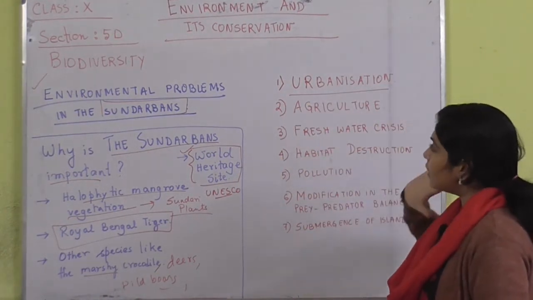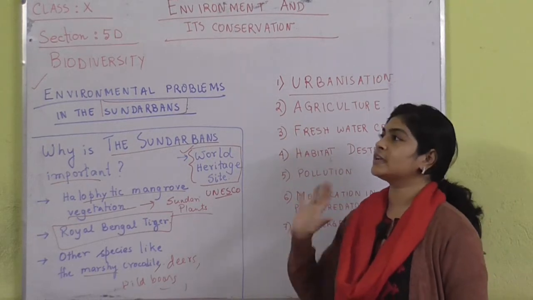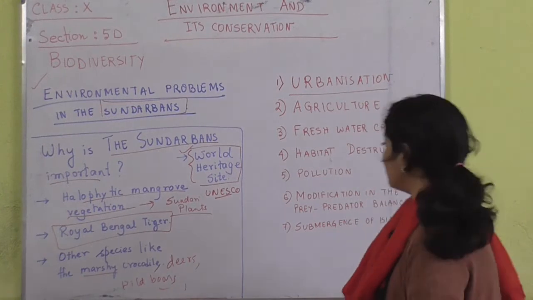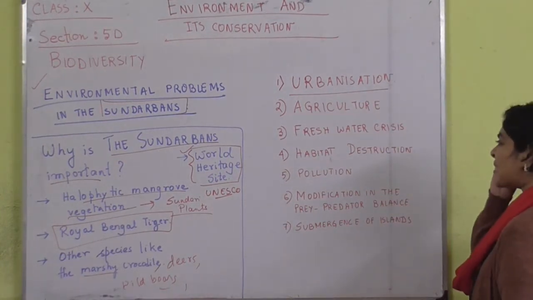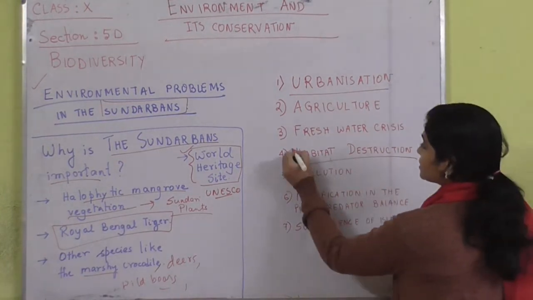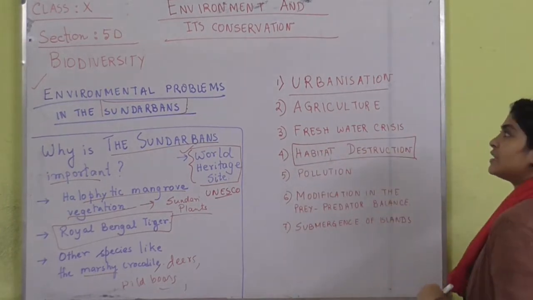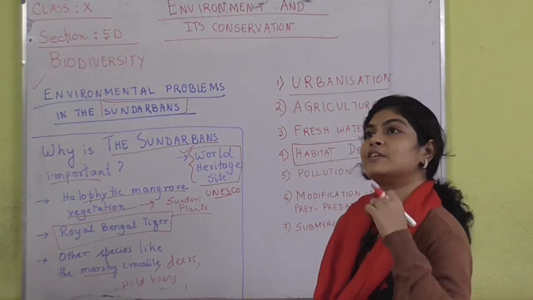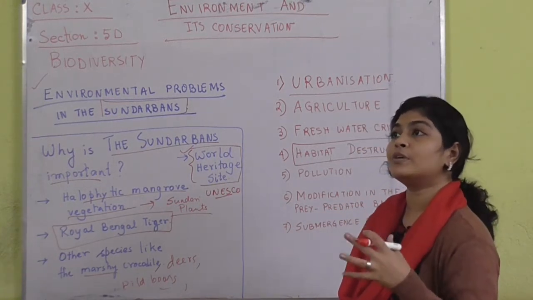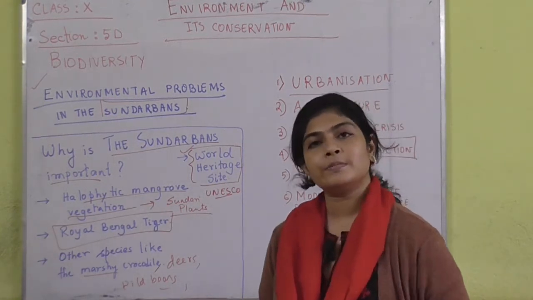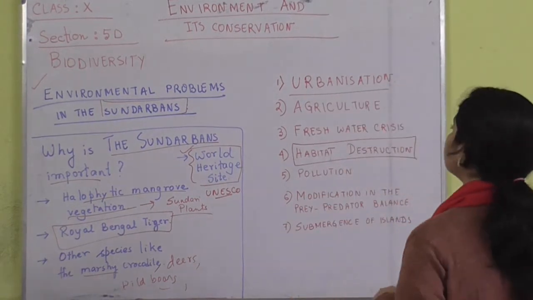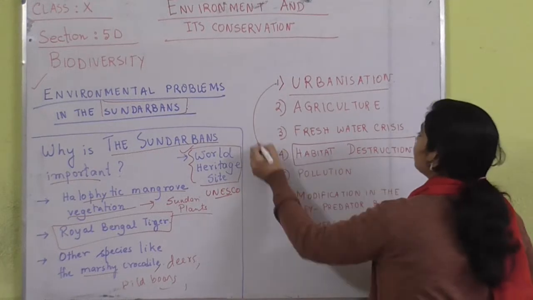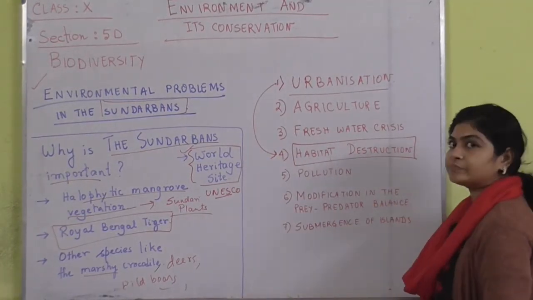If the mangrove forest is shrinking, it is indirectly affecting the animals present there. That results in habitat destruction. As I told you last day, if the animals and the plants do not have a place to live, they will not be able to survive. So urbanization is one of the reasons, indirectly causing habitat destruction.